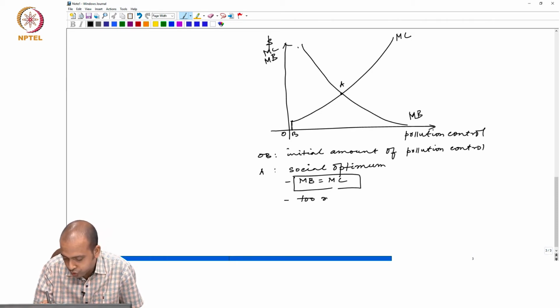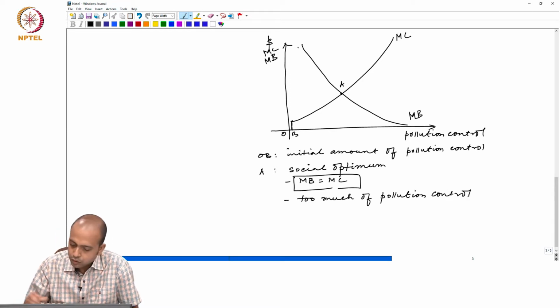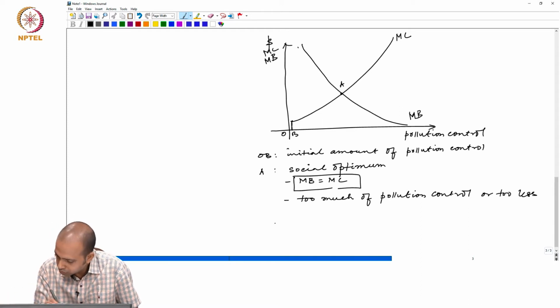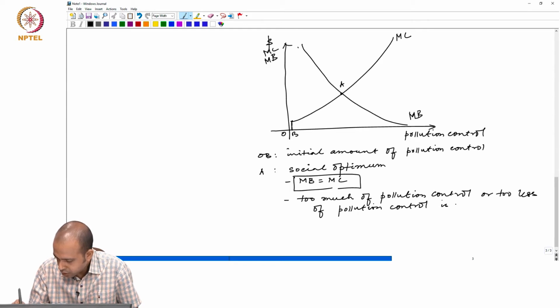Too much pollution control or too little pollution control is undesirable for the society.